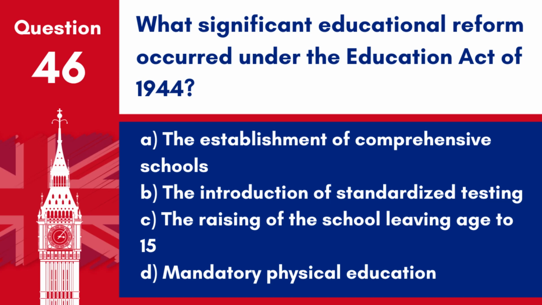Question 46. What significant educational reform occurred under the Education Act of 1944? A. The establishment of comprehensive schools. B. The introduction of standardized testing. C. The raising of the school leaving age to 15. D. Mandatory physical education. Answer: C. The raising of the school leaving age to 15. The Education Act of 1944 made secondary education free and raised the school leaving age.